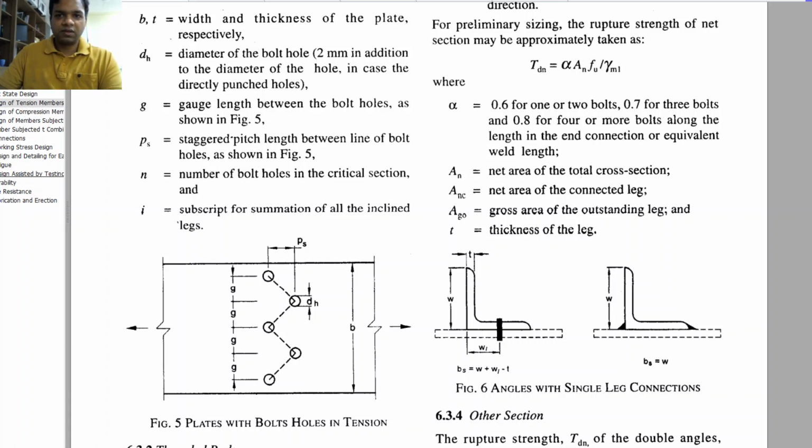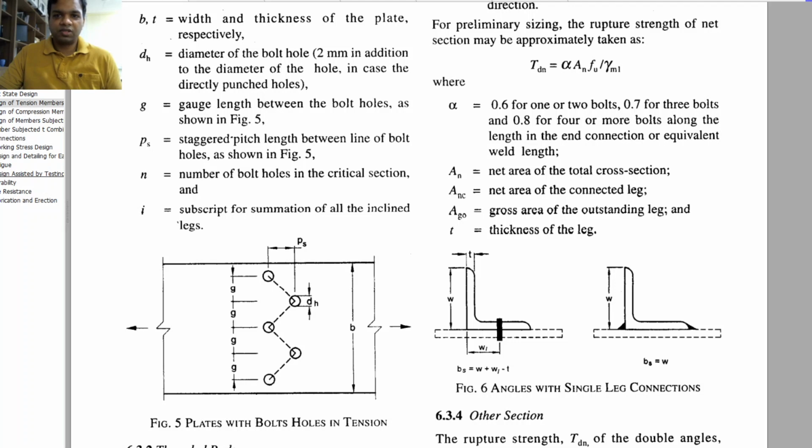So it gives a relation of this kind where the net design strength is alpha times A net times FU by gamma m1. Okay, so this is very useful when we are doing design, because in this case all the dimensions were given, the spacings were given. But in case the spacings etc. are not known, the beta values will be difficult to calculate, right? It will be a long iterative process.